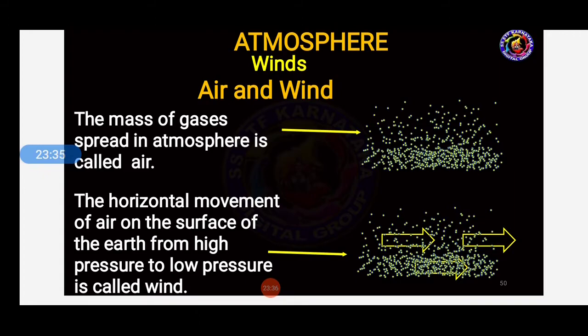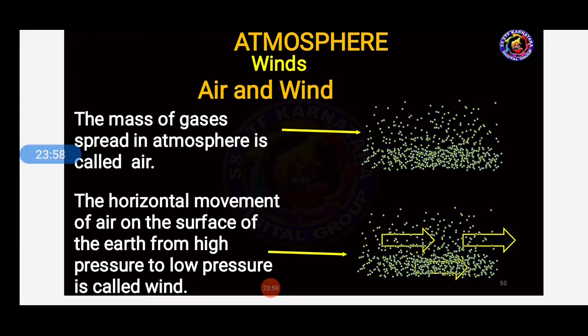The horizontal movement of air on the surface of the earth from high pressure to low pressure is called wind.